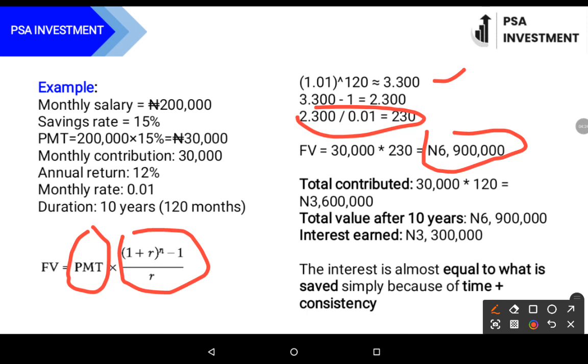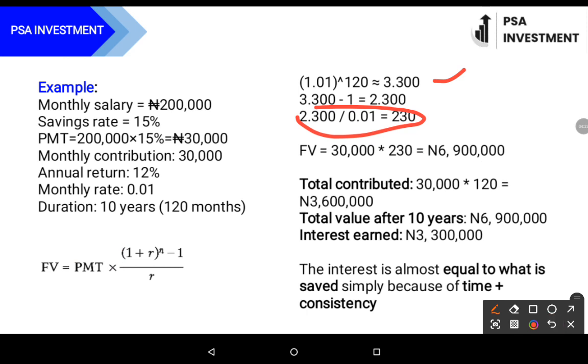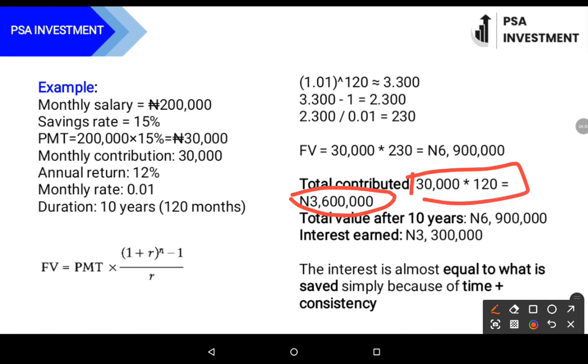Actually, what is saved by the individual is not 6.9 million, but it is 3.6 million, as we have here 30,000 per month multiplied by 120 months, which will give us 3.6 million, whereas the total value after 10 years based on our calculation here is 6.9 million.